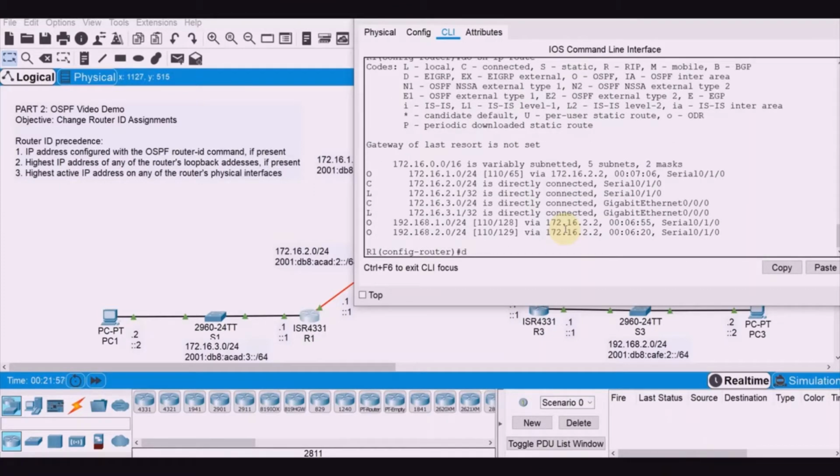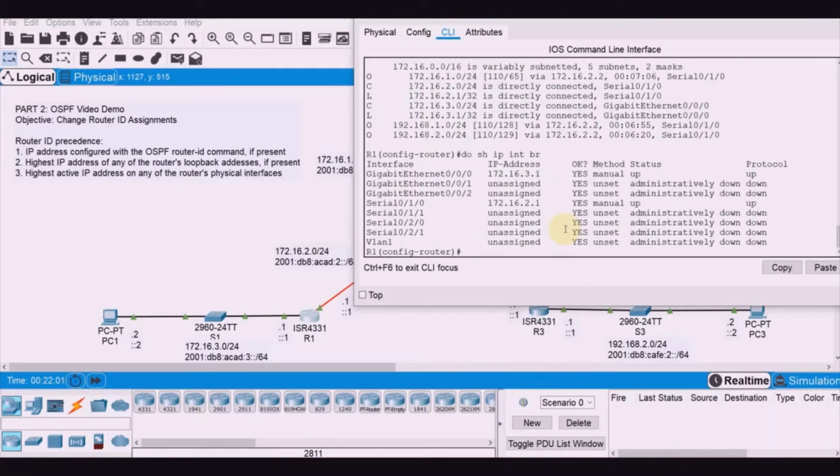Next, show ip int brief. Take note that the highest IP address on R1 is 172.16.3.1, so we are expecting that the router ID for R1 is 172.16.3.1. Let's see that.